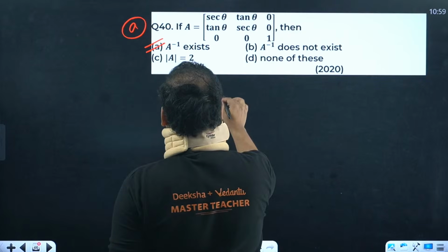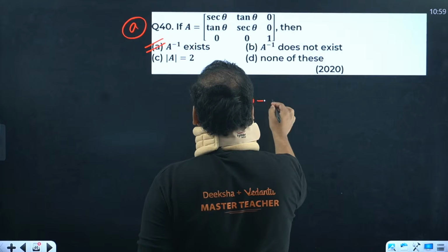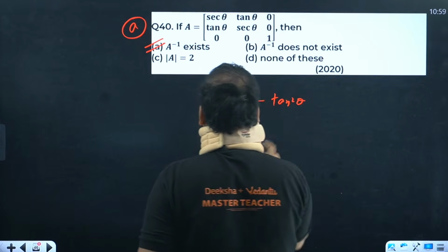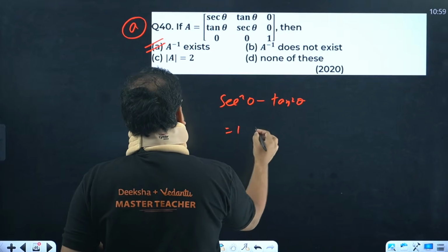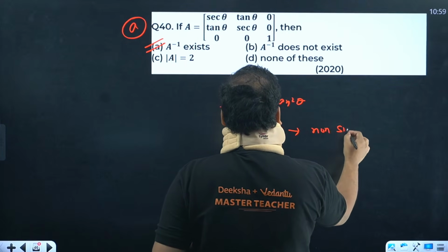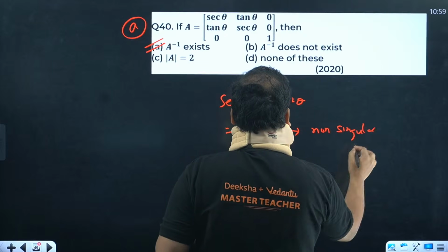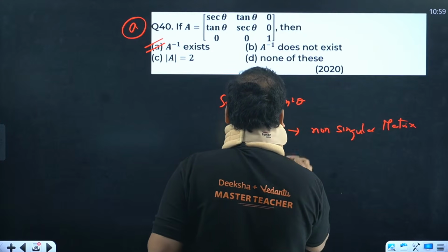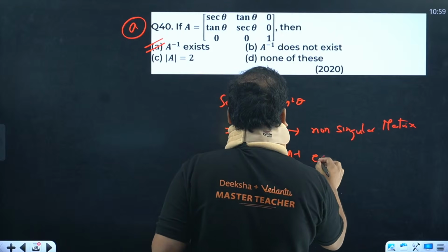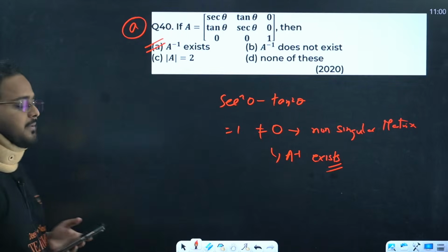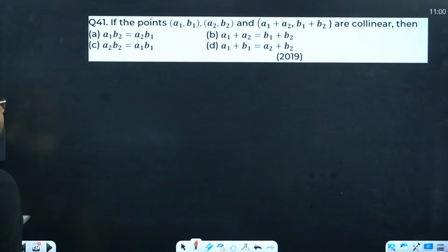So secant square theta minus tan square theta, this value is what, sir? Equal to 1, which is non-zero. It means non-singular matrix. It means A inverse exists. A inverse exists.